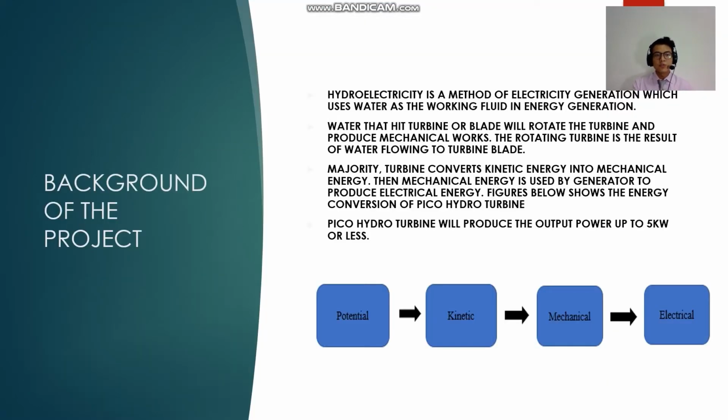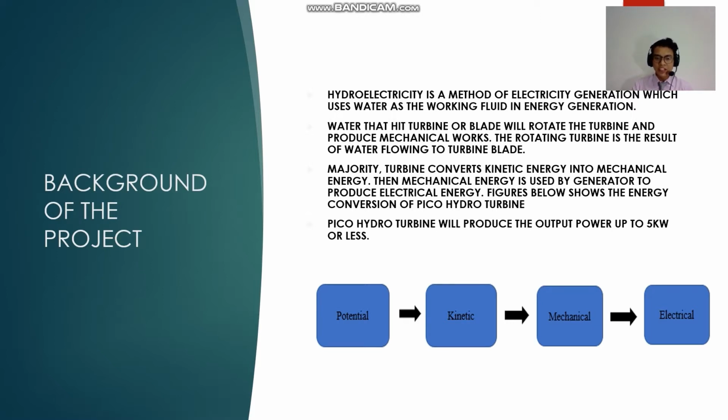Okay, we go through the background of the project. Hydroelectricity is a method of electricity generation which uses water as a working fluid in energy generation. Majority, turbine converts kinetic energy into mechanical energy. Then mechanical energy is used by the generator to produce electrical energy. The figure below shows the energy conversion of a Pico hydro turbine. A Pico hydro turbine will produce output power of up to 5 kilowatts or less.